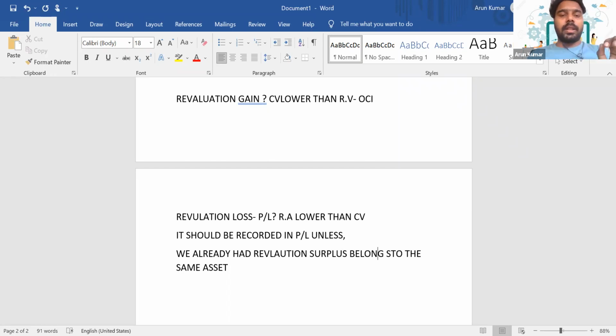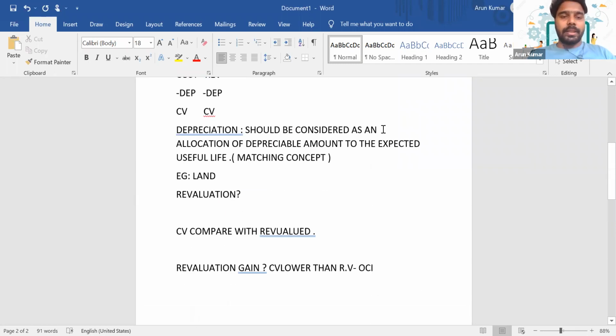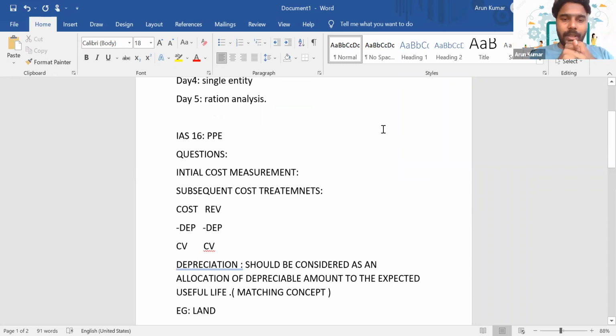Yeah. So these are the main aspects we have to learn with respect to IAS 16. We need to know how to measure the initial cost. It's better to study what costs cannot be included in the initial cost, then it will be literally easy for you. Rather than just focusing on what items I can include, focus on the items that cannot be included.